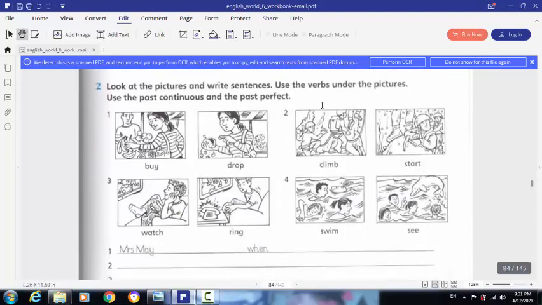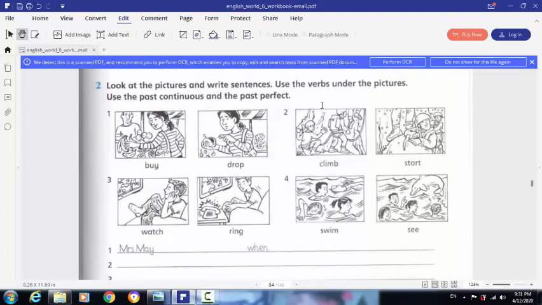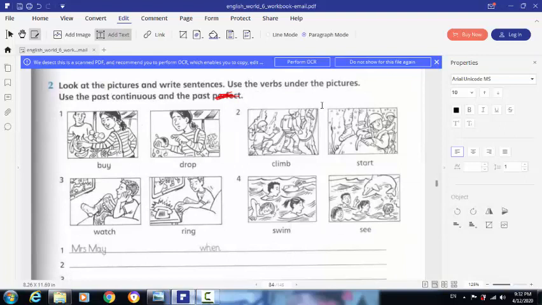Here we are going to do the second exercise. Exercise number 2. Look at the pictures and write sentences. Use the verbs under the pictures. Use the past continuous and the past simple. Here, the past simple, not the past perfect. You should correct it, please. Not the past perfect. The past simple.